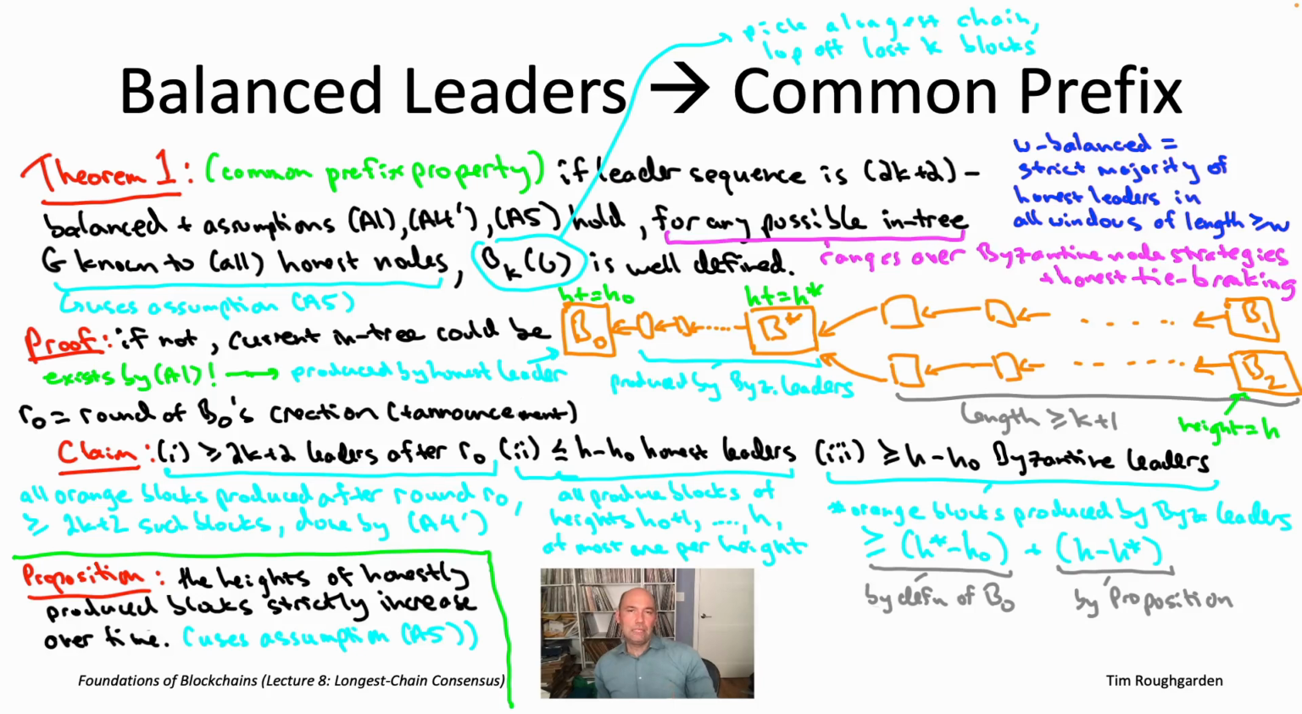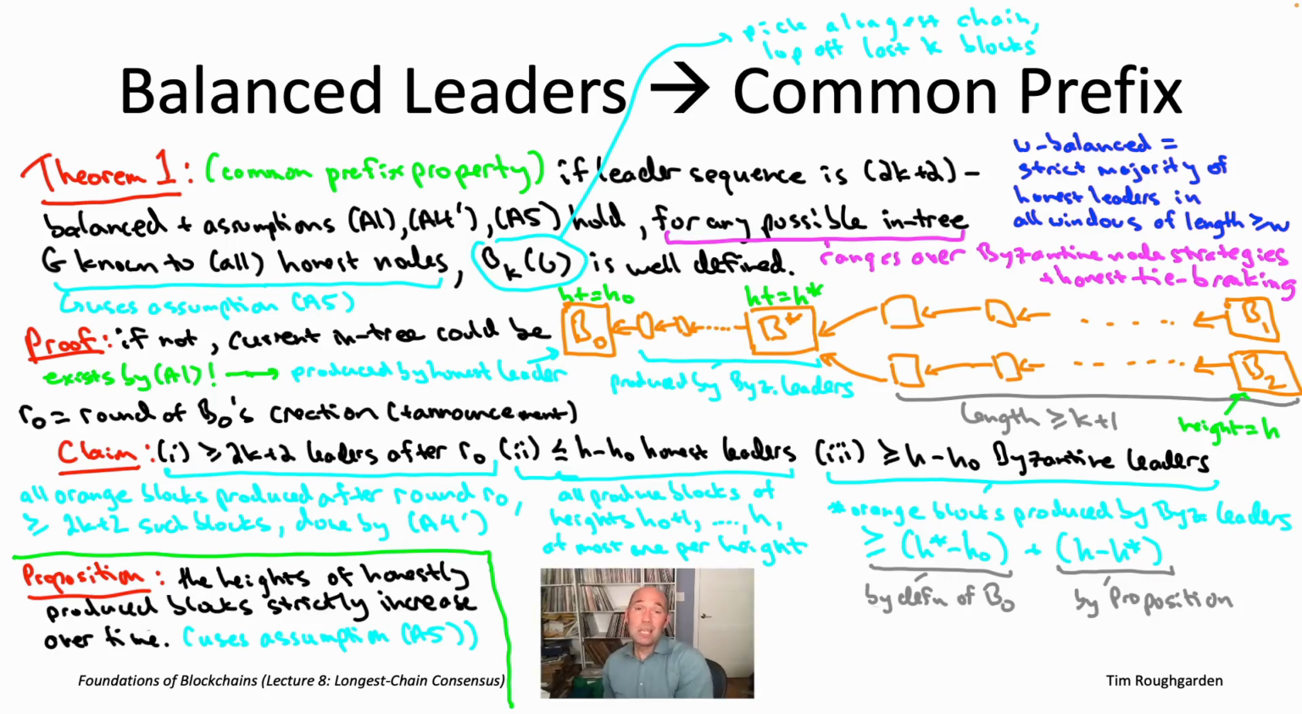And now here is the really crucial part where we're going to use assumption A4 prime, which, remember, states that honest or Byzantine doesn't matter: when you're chosen as a leader, you can produce at most 1 block. So how do we use that? By virtue of there being at least H minus H naught different blocks contributed by Byzantine leaders, if each leader could only contribute 1 of those blocks, there must have in fact been H minus H naught different Byzantine leaders responsible for contributing all of those blocks.